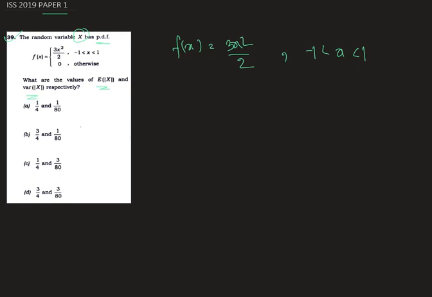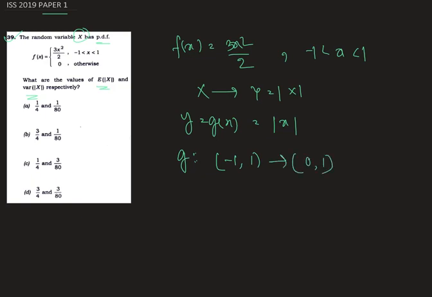तो अब हमें यहाँ से एक ट्रांसफॉर्मेशन करना है which is x to y, where y is equals to modulus of x. Okay, let y is equals to gx, where gx is equals to modulus of x. Therefore g is a function such that it is a mapping from -1 to 1 to 0 to 1.